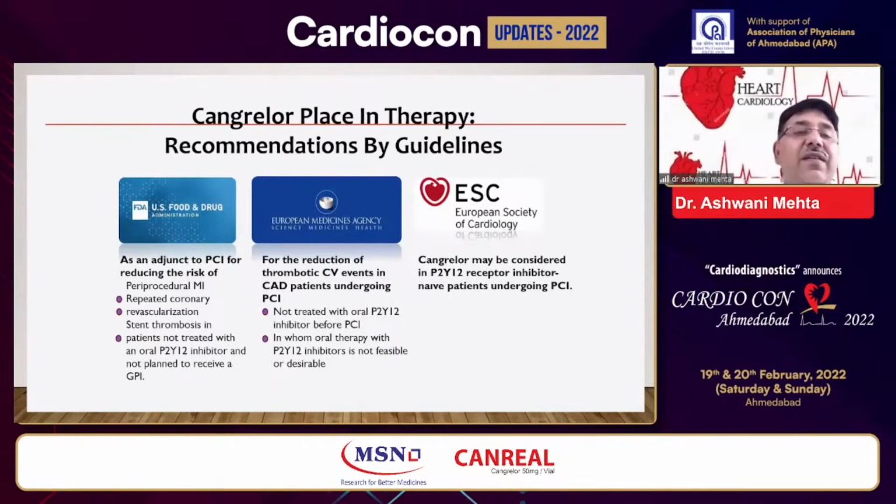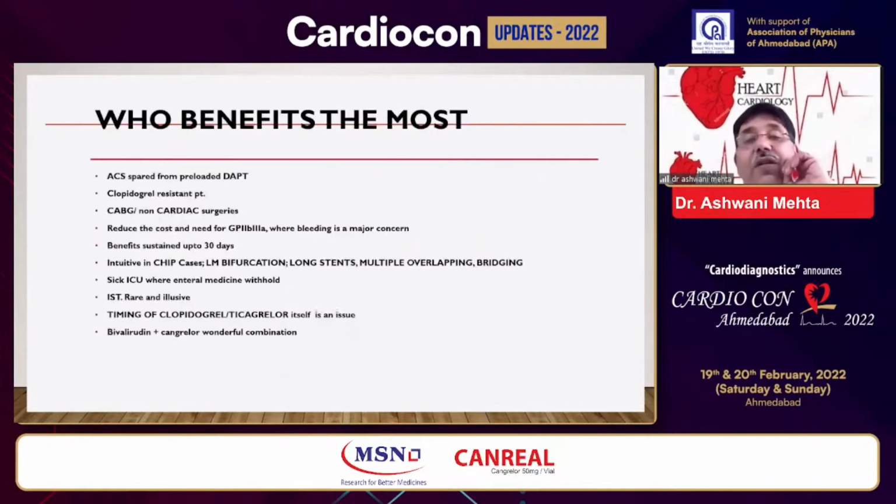The US FDA recommends it as an adjunct to PCI for reducing the risk of periprocedural myocardial infarction, repeat coronary revascularization, and stent thrombosis in patients not treated with a P2Y12 inhibitor and not planned to receive a GPI. And also, the European Medicines Agency is very clear: for reduction of thrombotic CV events in CAD patients undergoing PCI. And also the ESC, I just mentioned the guidelines.